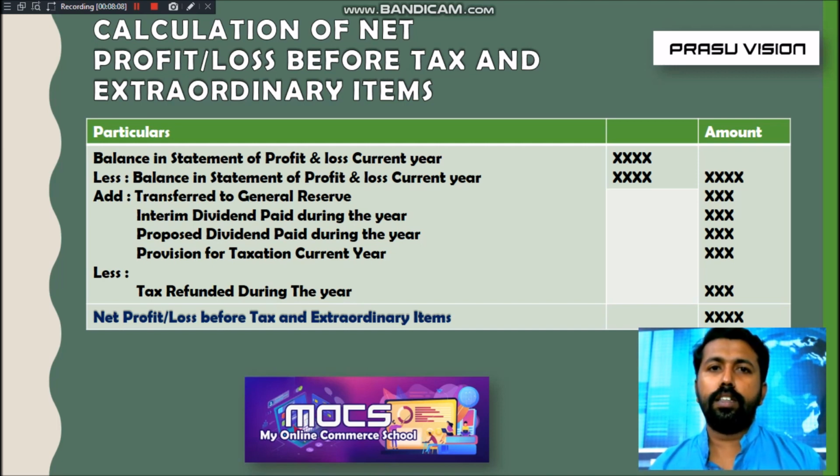So the cash flow statement preparation begins with the value of the net profit before tax and extraordinary items. Profit before interest and tax, we will say normally. So this is the format for calculating the net value of net profit before tax and other items.